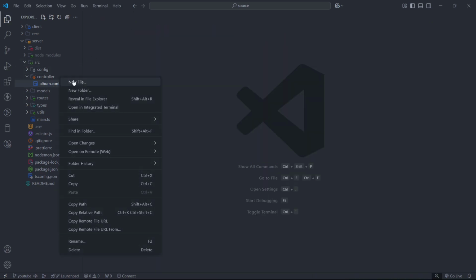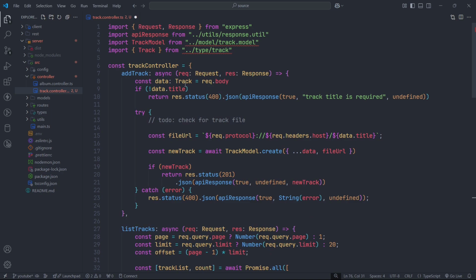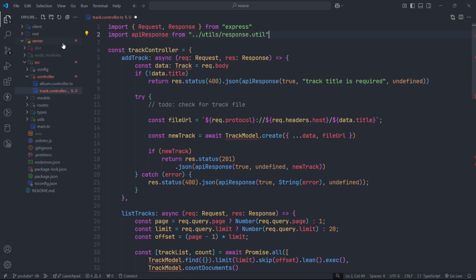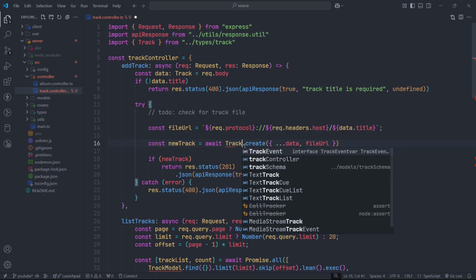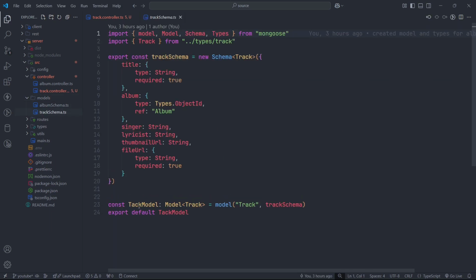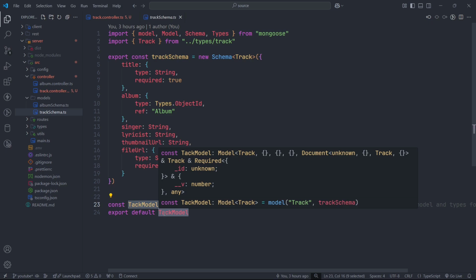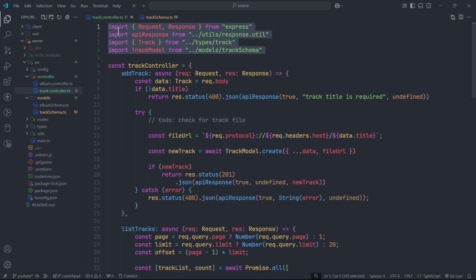So let's create a new file. So this is the track controller. So let me fix these issues. And track model, track model 5. That's why it is giving an error. Oh, sorry, I have created TACK, not TRACK. So done. So now everything is done.